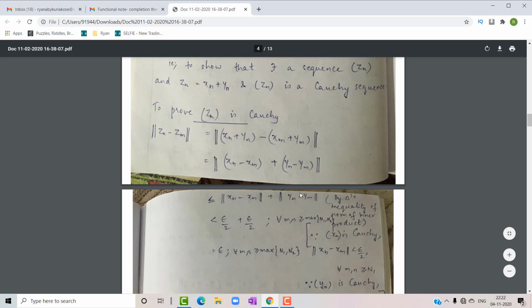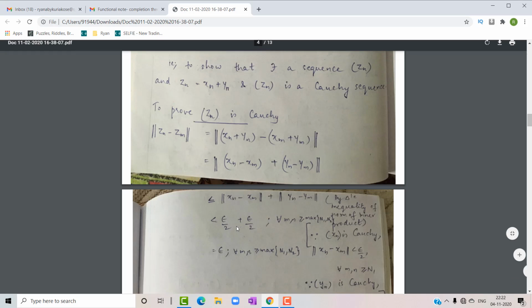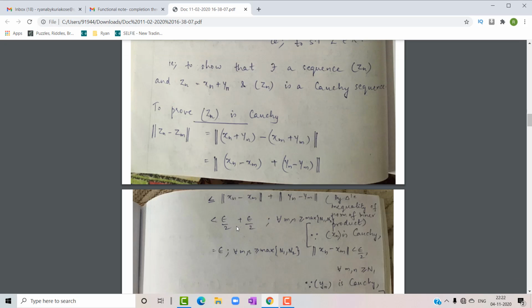By the triangle inequality of the norm, we can say that this is always less than or equal to the norm of xn minus xm plus the norm of yn minus ym. And we have already stated that the sequences xn and yn are both Cauchy sequences. So each one of these is less than epsilon by 2.